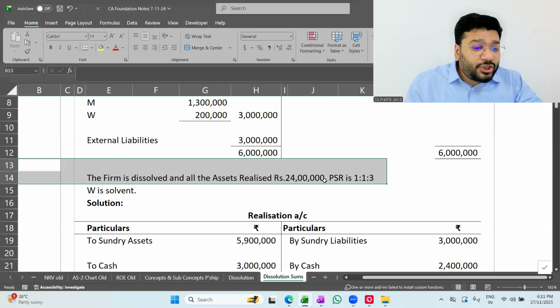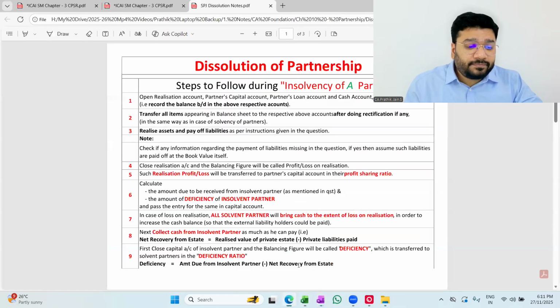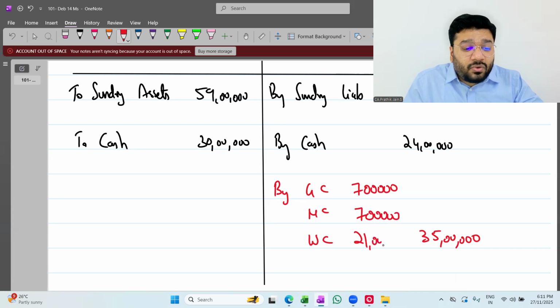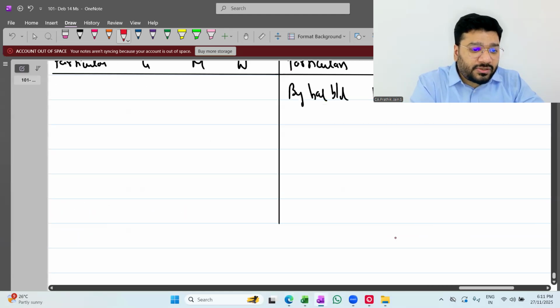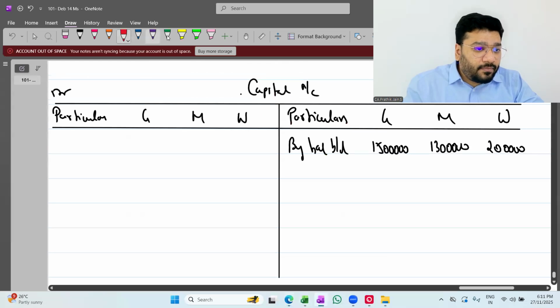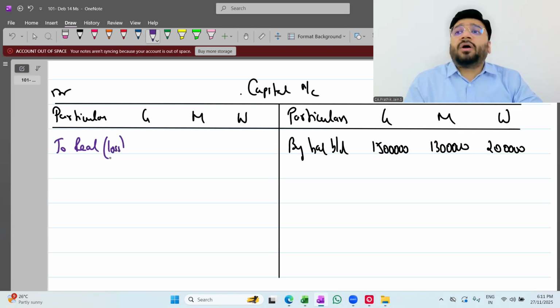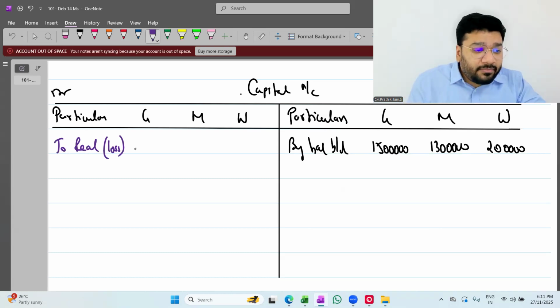And this I'll have to apportion in the ratio of 1:1:3. How much? 7 lakh, 7 lakh, 21 lakhs. Oh my God. Okay, what is the posting for this in the capital account? By realization loss. If you say 'to', I'll put 'to'. If you say 'by', I'll say 'by'. To, realization loss. Losses always have the impact of reducing your capital. To increase capital, credit. To decrease capital, debit.